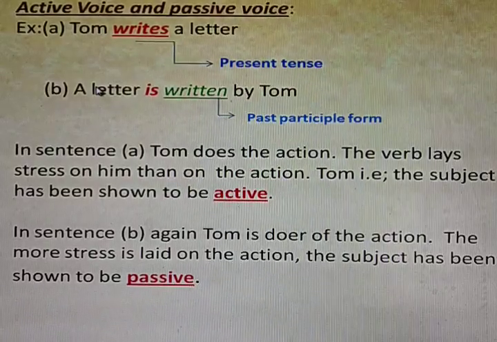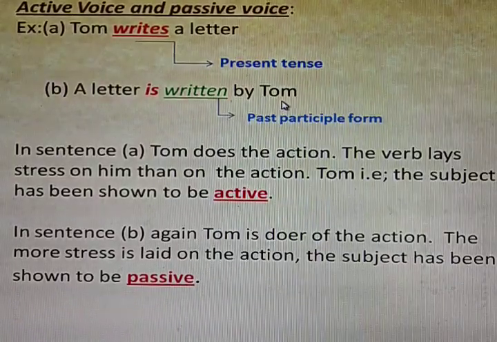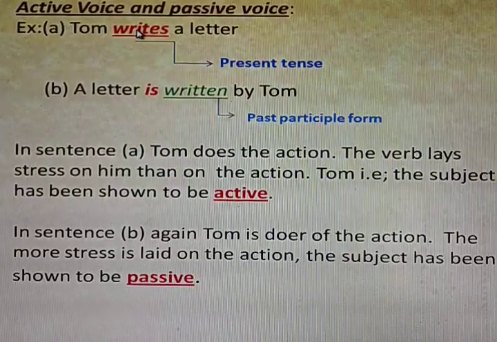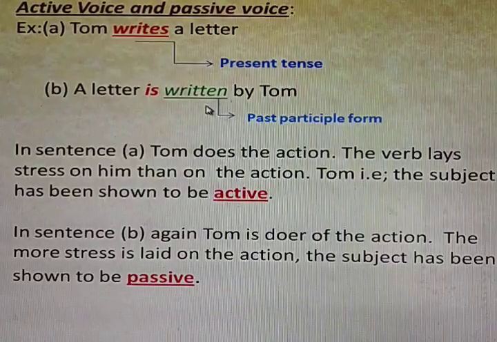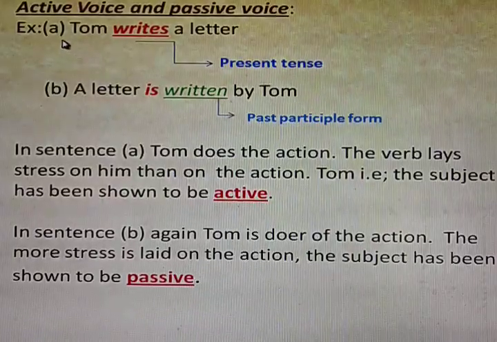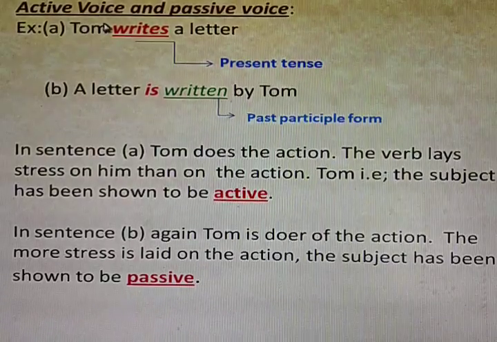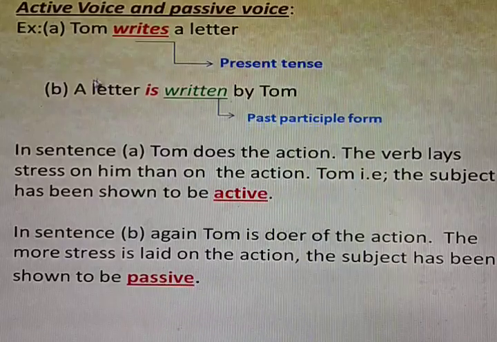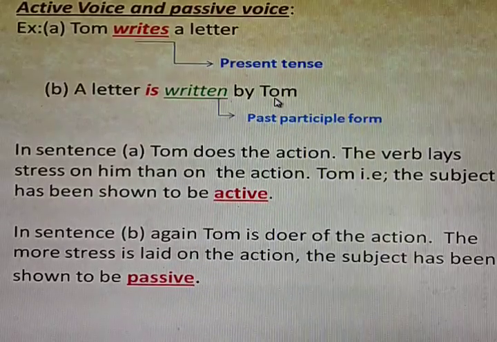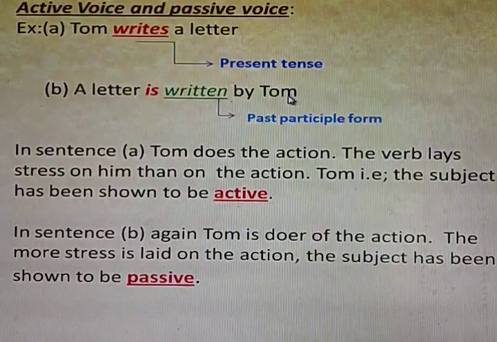When we consider the second example, example B, a letter is written by Tom. Observe the verb form of the verb writes: written. In example A, Tom, the subject, is in the beginning of the sentence. But in example B, the subject is at the end of the sentence. A letter is written by Tom.